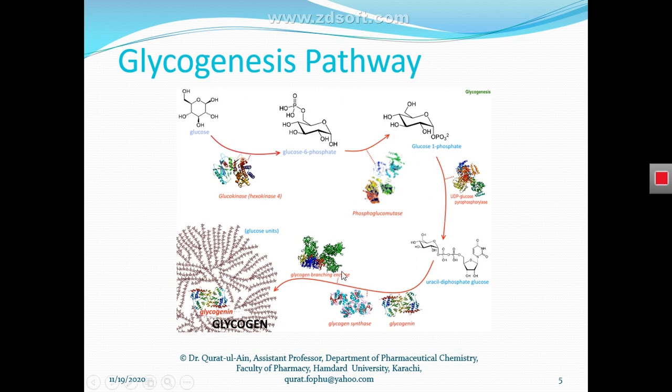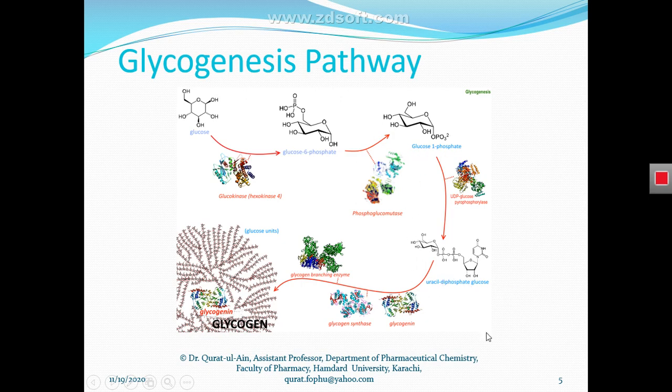So this enzyme transfers a phosphate group that is attached to the uracil diphosphate molecule onto this glucose 1-phosphate, and that is how this glucose 1-phosphate changes into uracil diphosphate glucose.